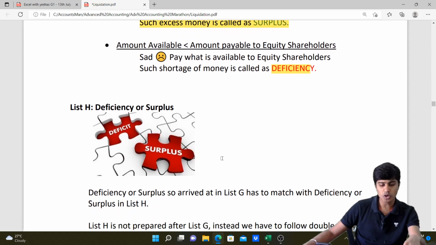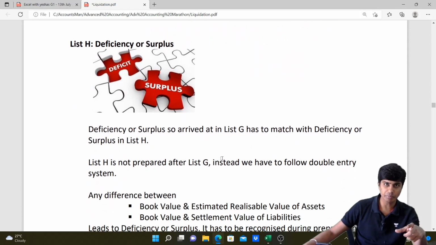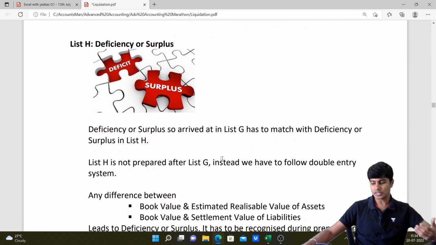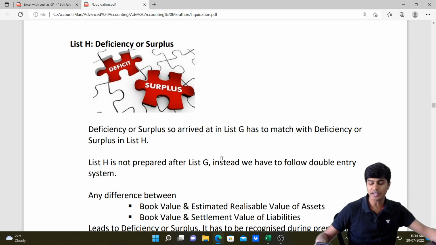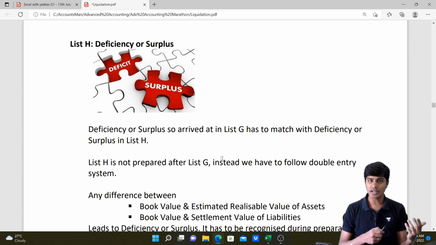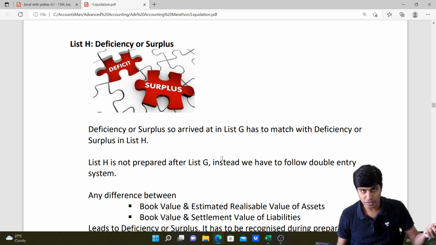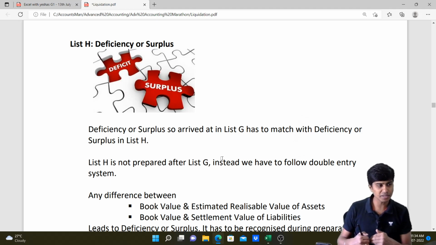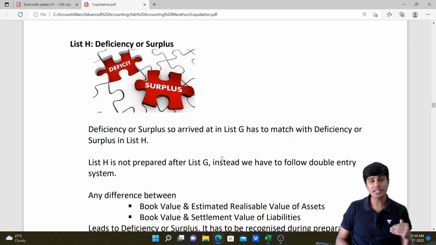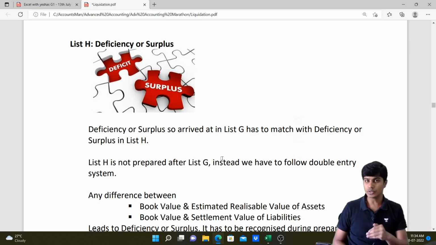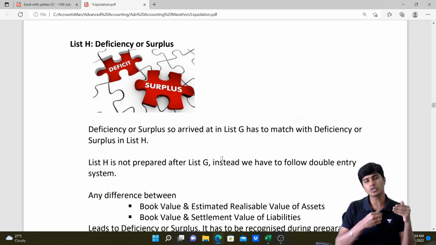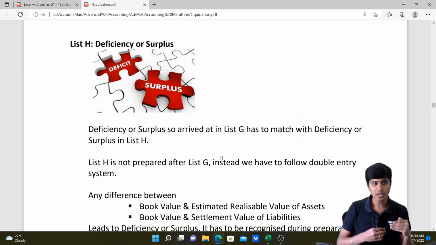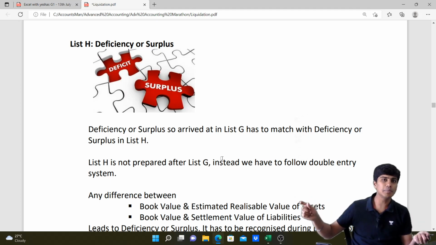We spoke about deficiency or surplus computation in the last one. I told you it is usually, though it is a statement, prepared under the double entry system. So we go on writing the book value of the assets and the realizable value of the assets. If there is a difference there, that would lead to realization deficiency. If the asset is sold at a price higher than its book value, it would lead to surplus. So we go on writing the surplus or deficiency arising from sale of assets, and ultimately we'll check the amount available and amount payable. Both the differences should match.